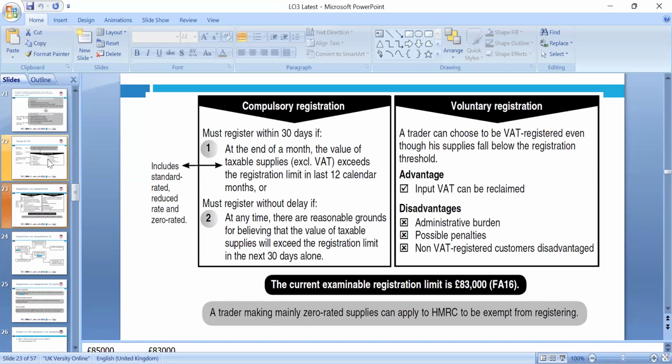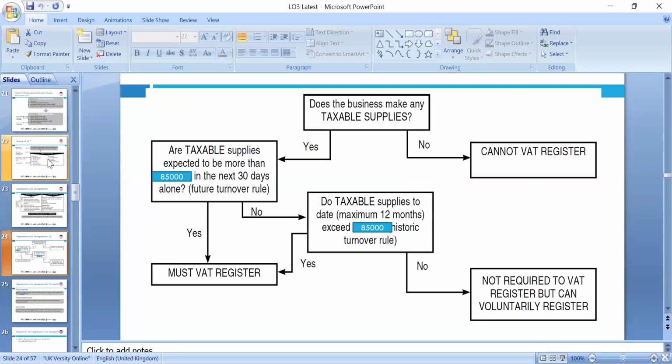Of course, you can also register voluntarily. A trader can choose to be VAT registered even if his supply falls below the registration threshold, because input VAT can be claimed. There is an administrative burden, but the disadvantage of not being VAT registered is that customers may be put off. So we need to look at these.